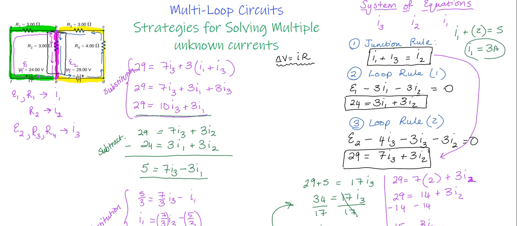So after all that work, if we come back here, we see that I1 is equal to 3 amps of current, I2 is equal to 5 amps of current, and I3 would be equal to 2 amps of current.